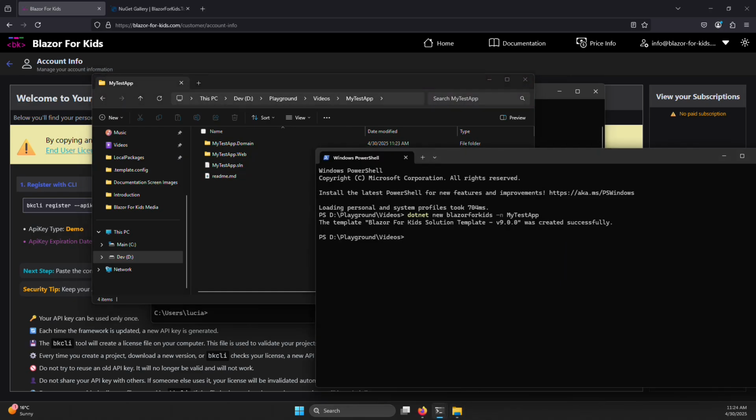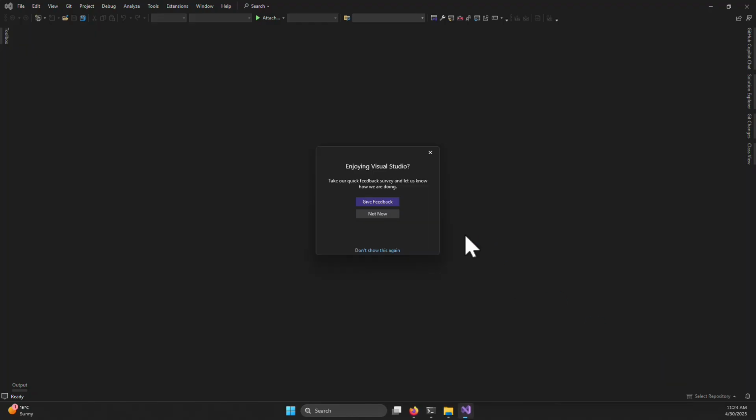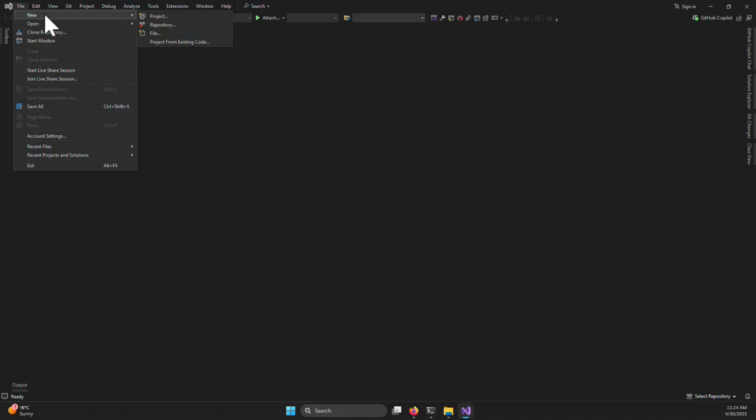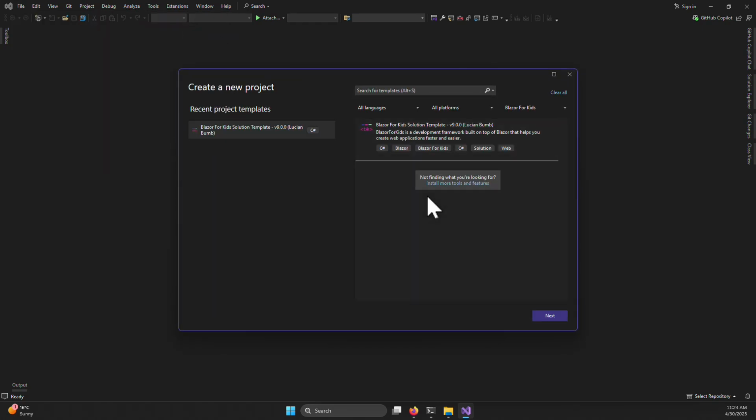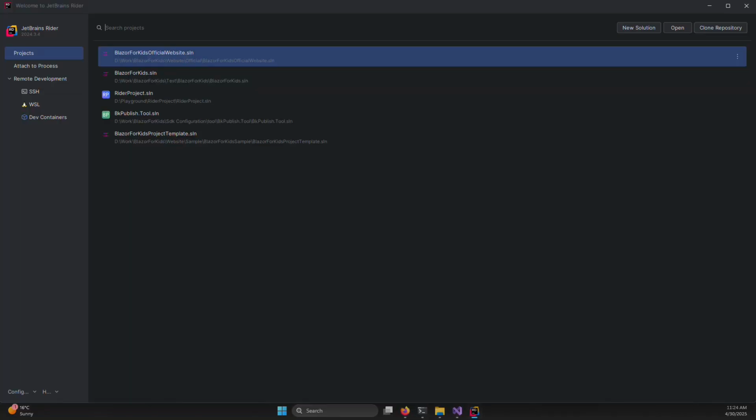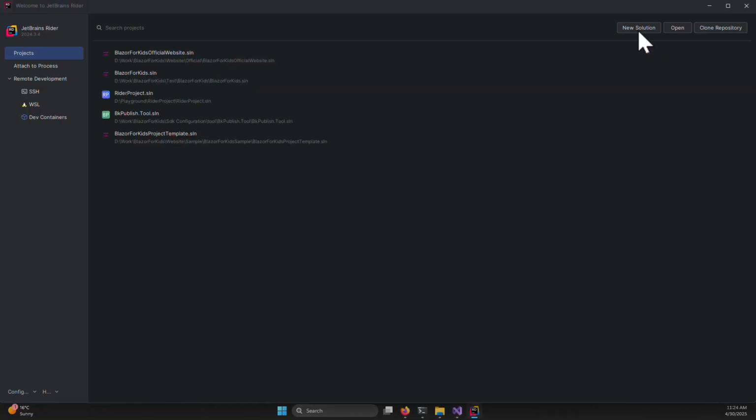Or you can go, for example, in Visual Studio, File, New, Project, and here you can find Blazor for Kids, and then you have the solution template on the screen and you can go next and create the project. Or you can use Rider, new solution.